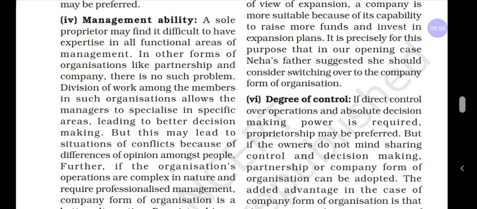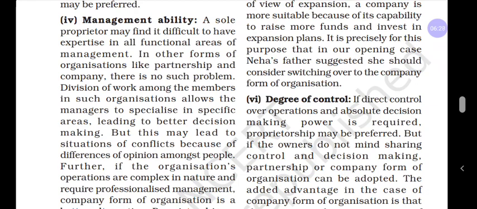The next one is management ability. That means who will take decisions and who will engage in the business in a particular form of business organization. For example, in sole proprietorship, it is very difficult for one person to handle all the activities, as one person is not an expert in all areas. Understood?